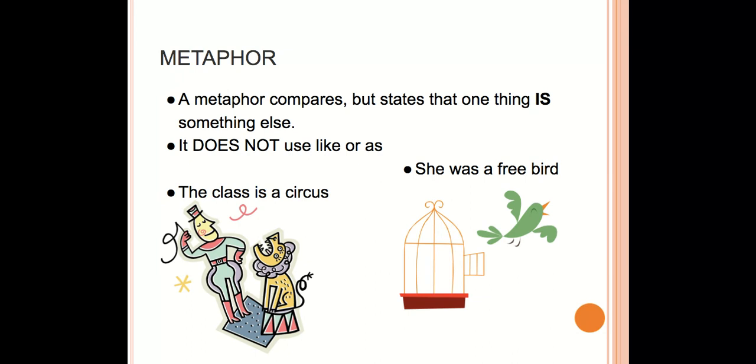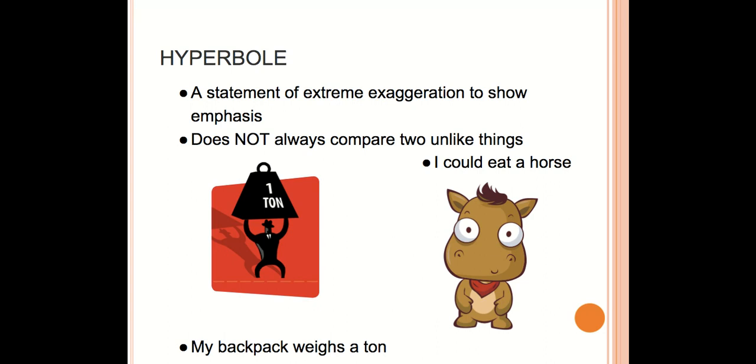She was a free bird. You're comparing she to a free bird, again, not using like or as. Hyperbole is a statement of extreme exaggeration to show emphasis. It does not always compare two unlike things. For example, my backpack weighs a ton. Okay, so you're giving a little bit of an exaggeration there. Your backpack is probably pretty heavy, but it does not actually weigh a ton.